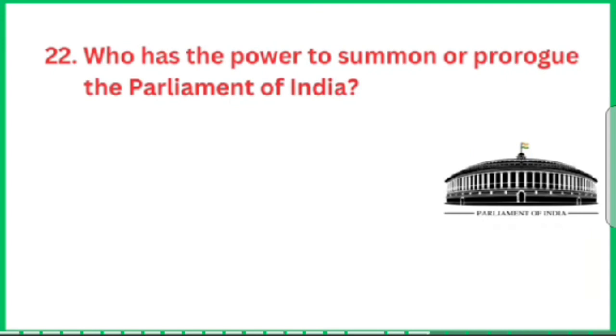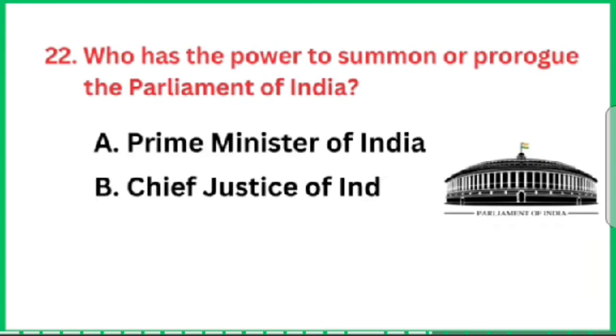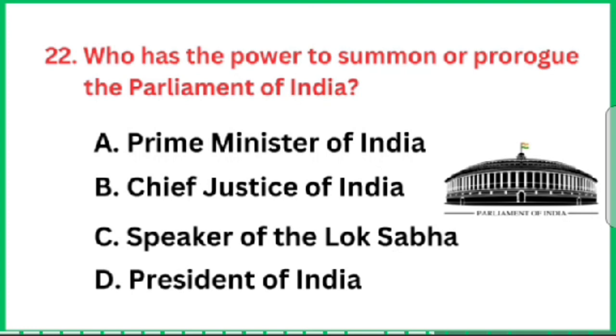Question number 22. Who has the power to summon or prorogue the Parliament of India? Option number D is the correct answer, President of India.